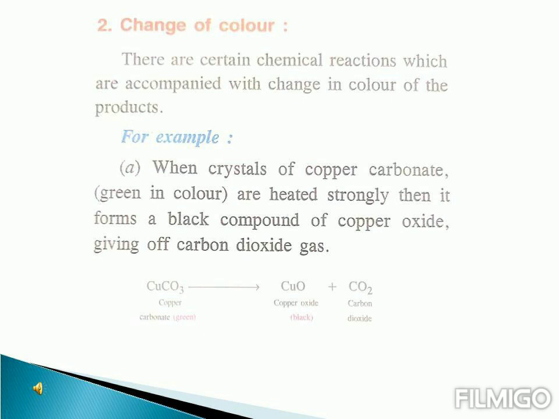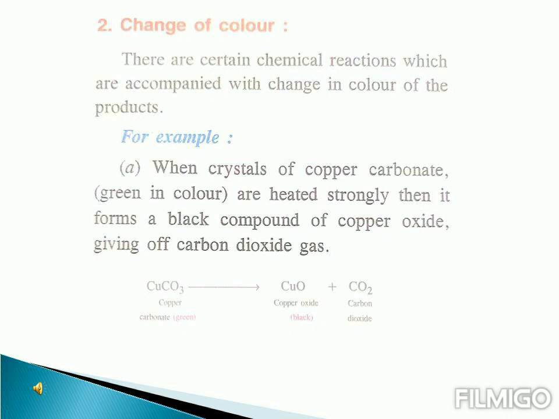For example, you see here crystals of copper carbonate. It is green in color. So what happens when we heat them very strongly? It forms copper oxide, which is black in color, and gives carbon dioxide gas. So we see the change of color over here. Initially it was green, and then when the new product formed, the color changed into black.